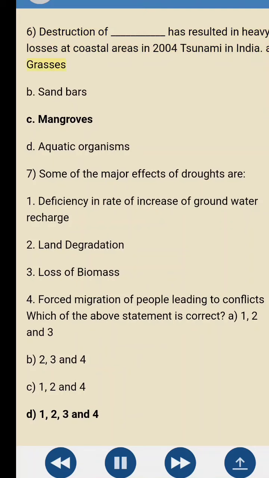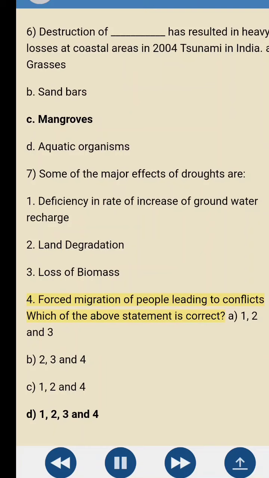6. Destruction of blank has resulted in heavy losses at coastal areas in the 2004 tsunami in India. A. Grasses. B. Sandbars. C. Mangroves. D. Aquatic organisms. 7. Some of the major effects of droughts are: 1. Deficiency in rate of increase of groundwater recharge. 2. Land degradation. 3. Loss of biomass. 4. Forced migration of people leading to conflicts.